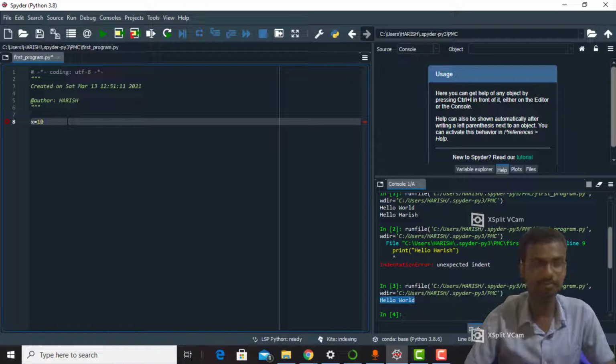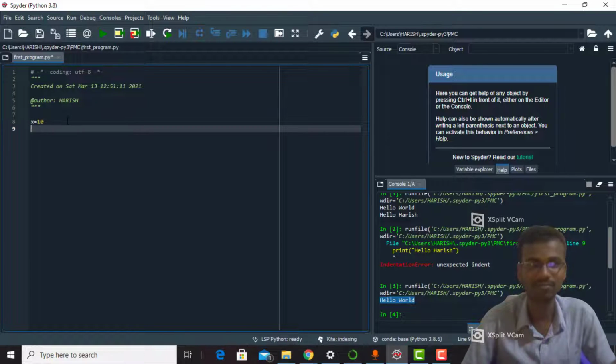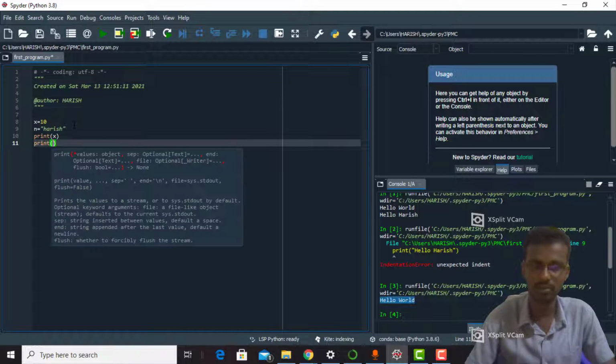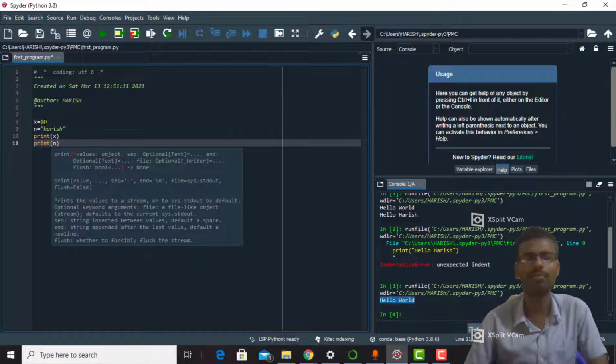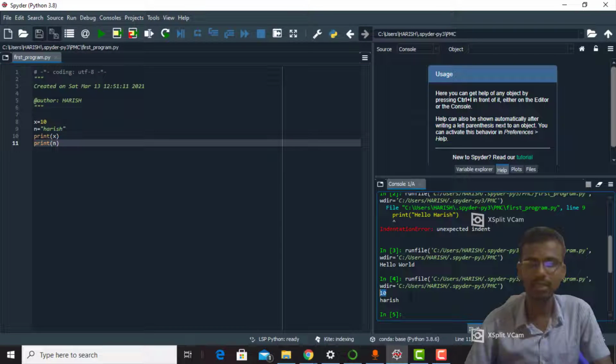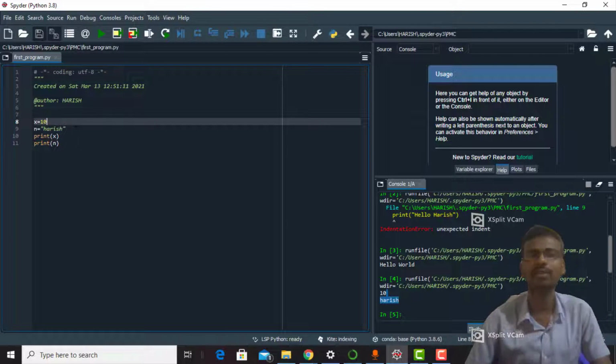x equals 10. Actually 10 is an integer. n equals "Harish". See, I typed Harish between double quotes. Please observe carefully. Now we print x and print n. It prints 10 and Harish. It means Python doesn't need to declare any variable types, I mean integer or float or character, anything else.